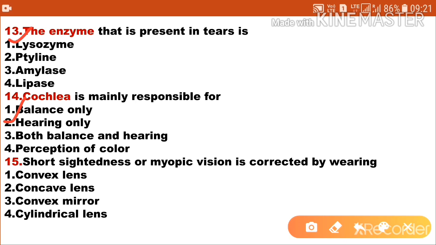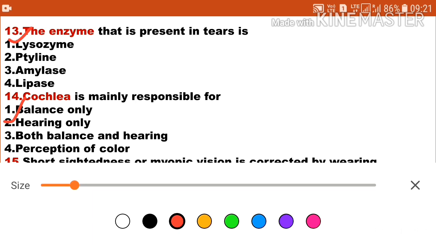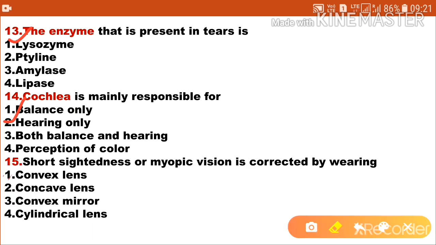Short-sightedness or myopic vision is corrected by wearing first option convex lens, option 2 concave lens, option 3 convex mirror, and option 4 cylindrical lens. So myopia can be corrected with concave lens. Sorry, it is not option 1, it is option 2. Option 2 is the correct answer. So myopia can be corrected with concave lens. Option 2 is the correct answer.